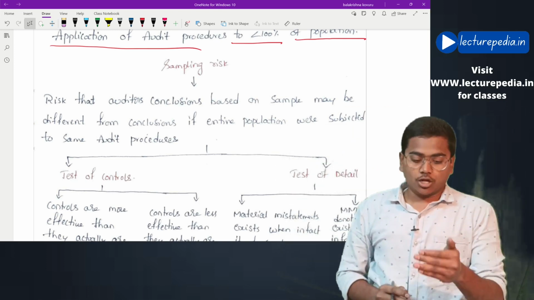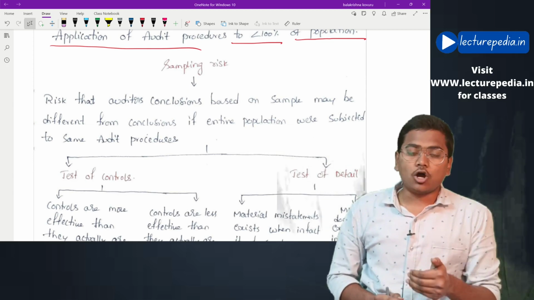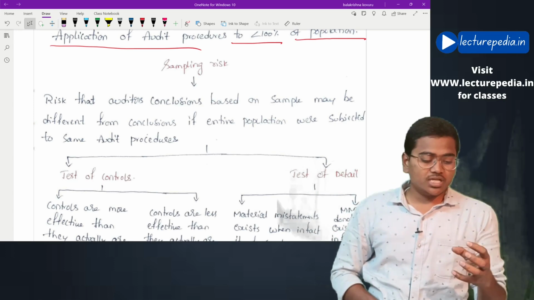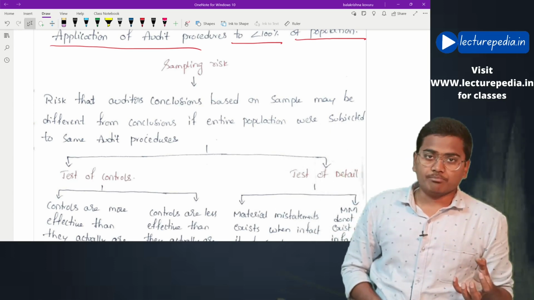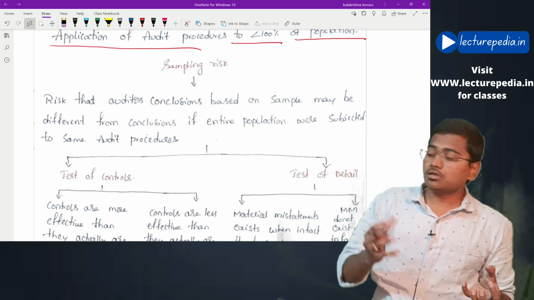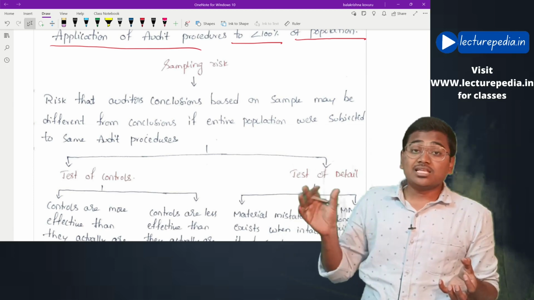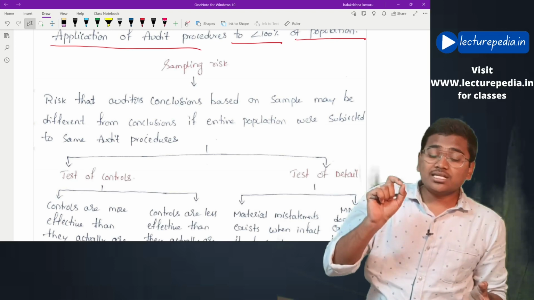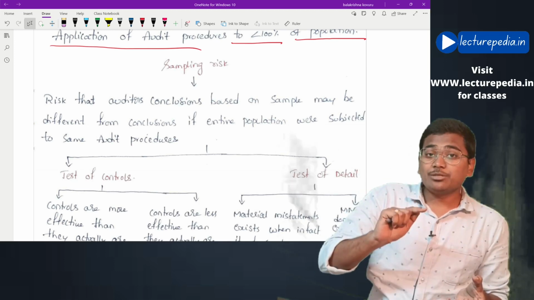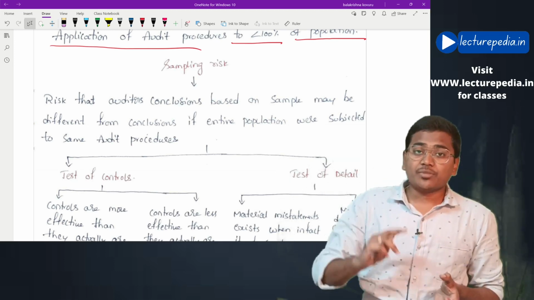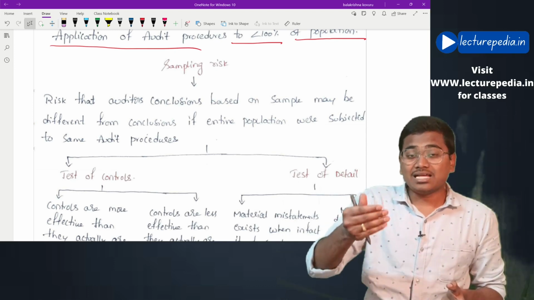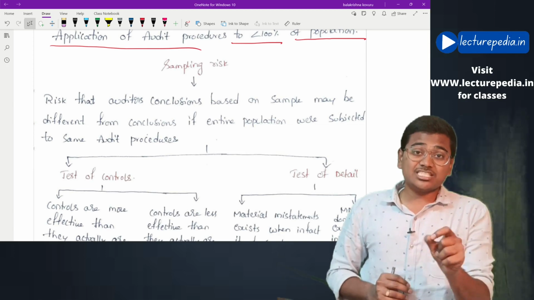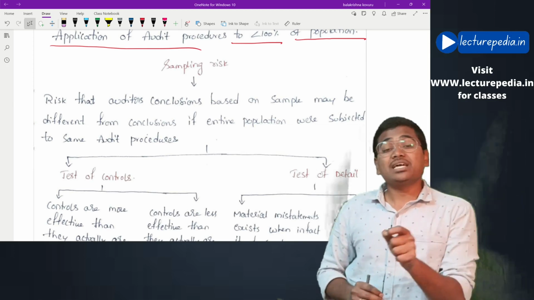Thereby, there is a chance that the opinion the auditor has drawn might be wrong. This situation will be known as sampling risk.